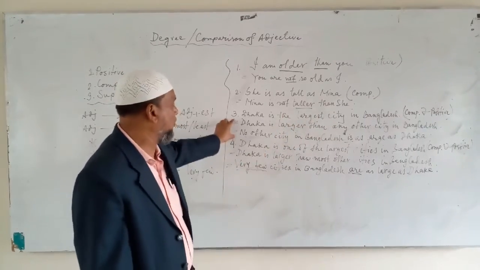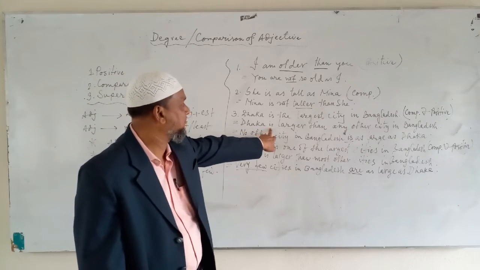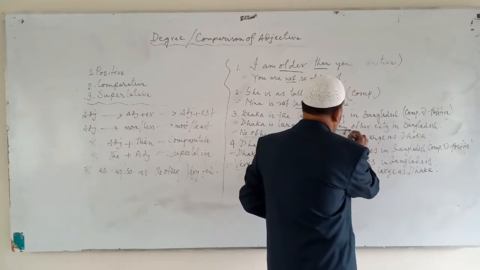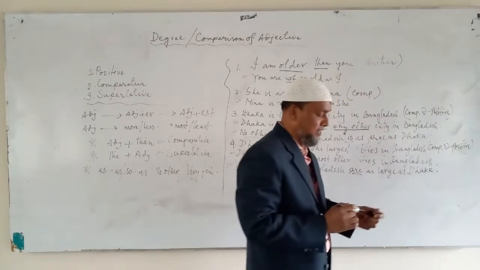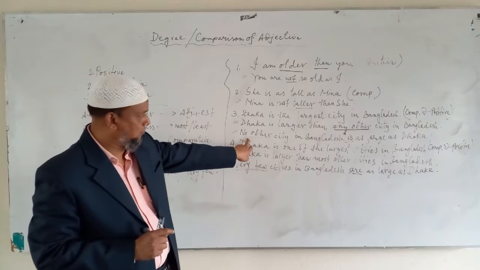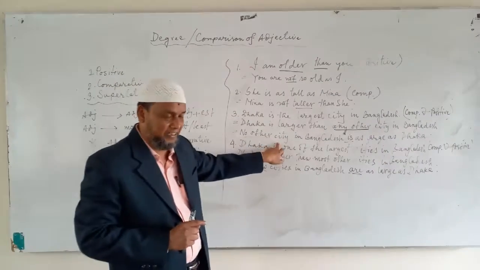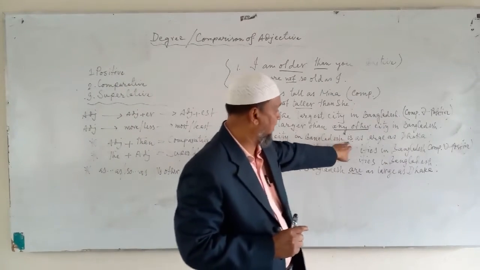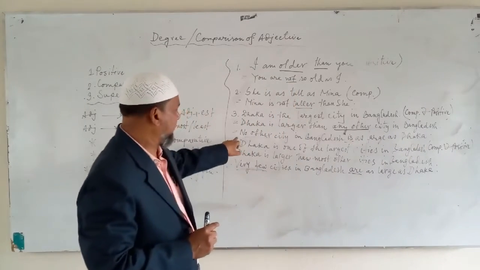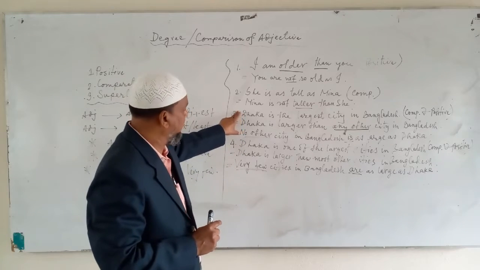I have shown both the forms. First of all, the comparative one is: Dhaka is larger than any other, you can also write here, one other city in Bangladesh. This is the comparative form. The positive form is: as Dhaka is the largest city, no other city in Bangladesh is as large as Dhaka. So this is the positive form, this is the comparative form, and this is the superlative form.